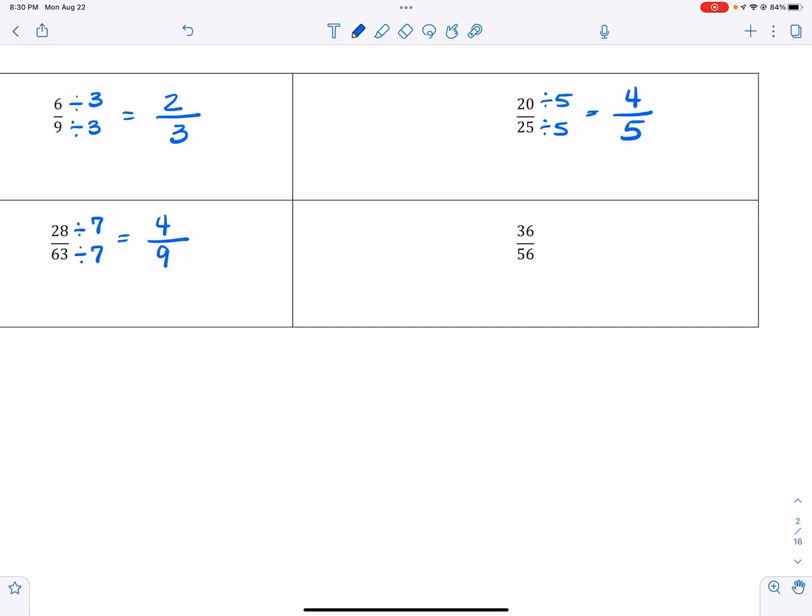And in this case, you may not recognize a number bigger than 2 that can divide into these. So I'm going to start by dividing both the top and the bottom by 2. 36 divided by 2 gives me 18, and 56 divided by 2 gives me 28. And those are also even, so I'm going to divide again by 2. That gives me 9/14, and that would be my simplified answer, okay?